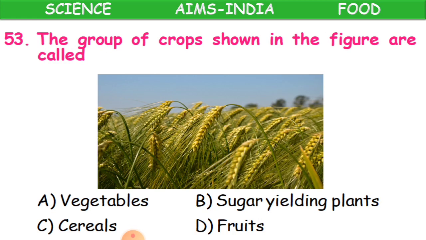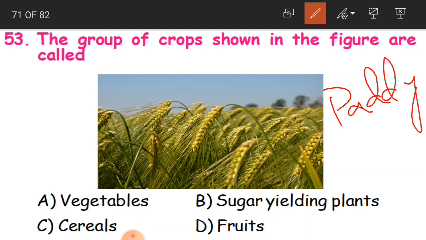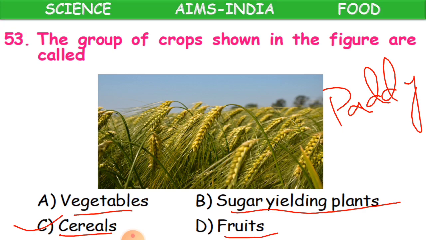Now, the crops shown in the figure are called what? Children, here you have got a picture of a crop. So what is it? It is nothing but paddy. This is a crop of paddy where you get rice from this crop. What do we call such a group of crops? Like vegetables, sugar yielding plants, cereals or fruits. And the answer is cereals. Children, like paddy, wheat, maize and all that are nothing but cereals.